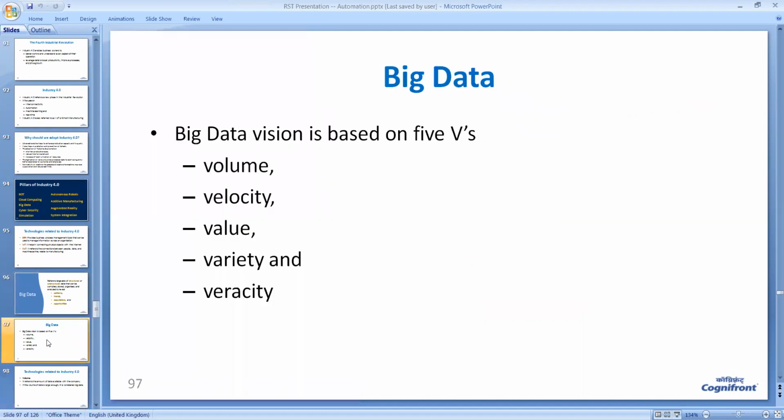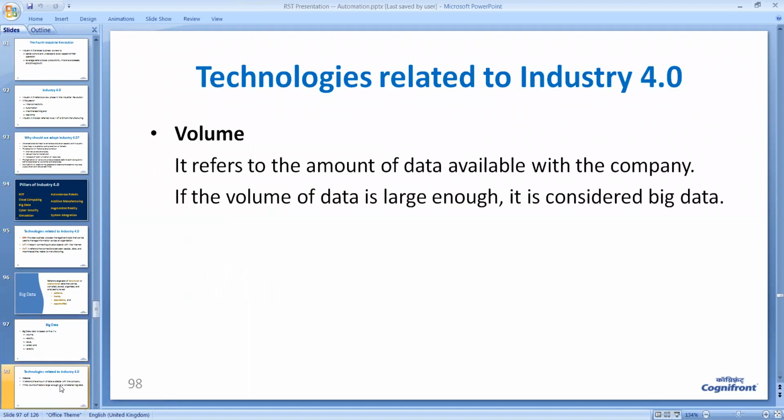Big data is about 5 V's: volume, velocity, value, variety, and veracity. Let us try to understand what is meant by these terms. Volume is about how big the amount of data available in the company is. And if that data is very, very huge, we call that big data.